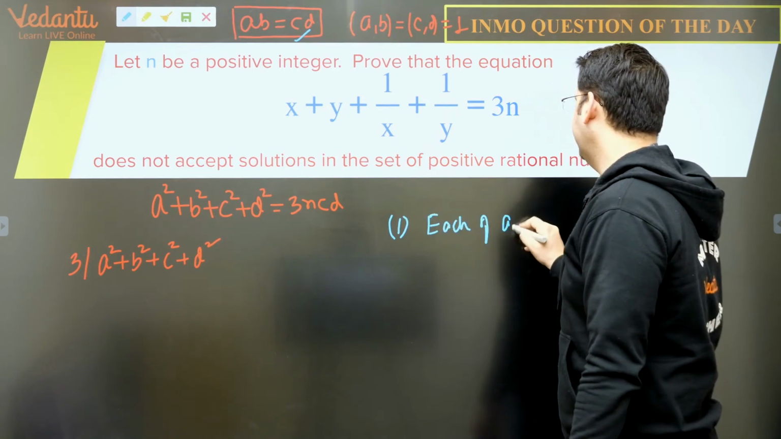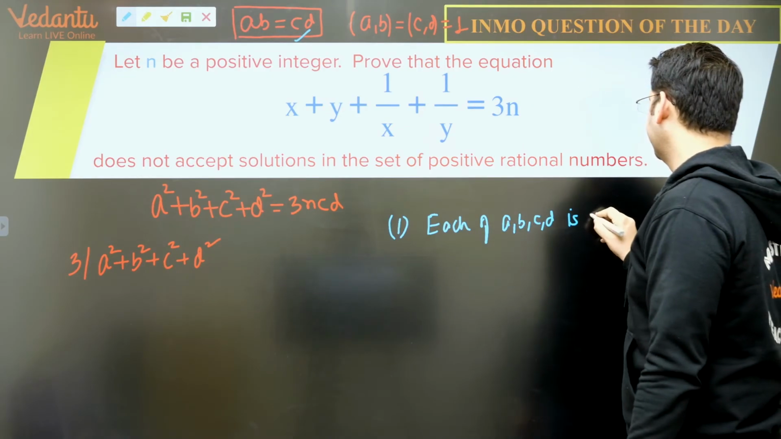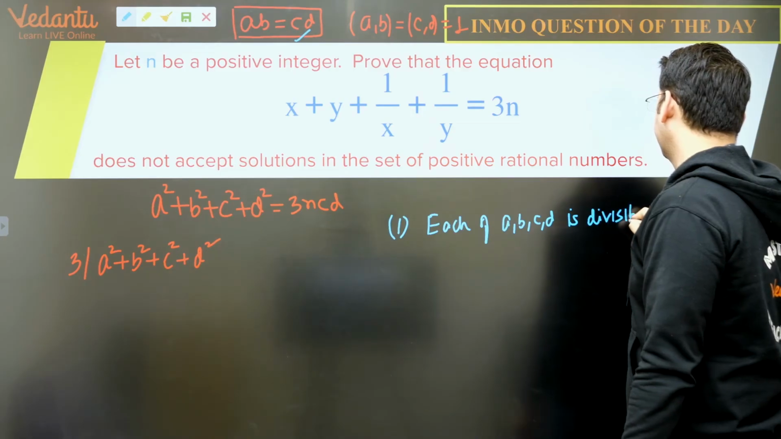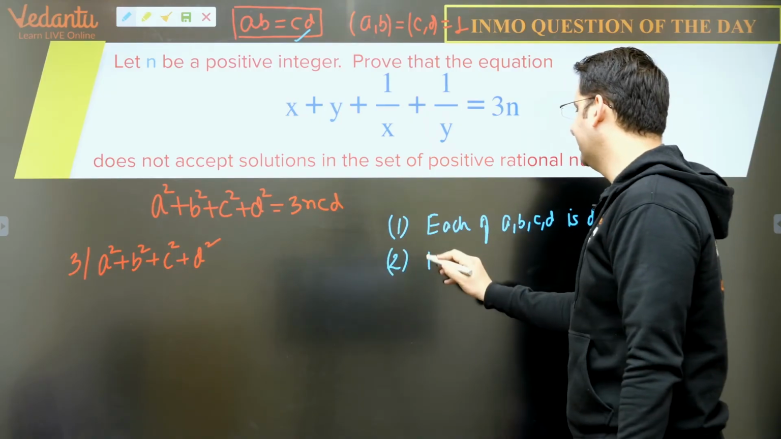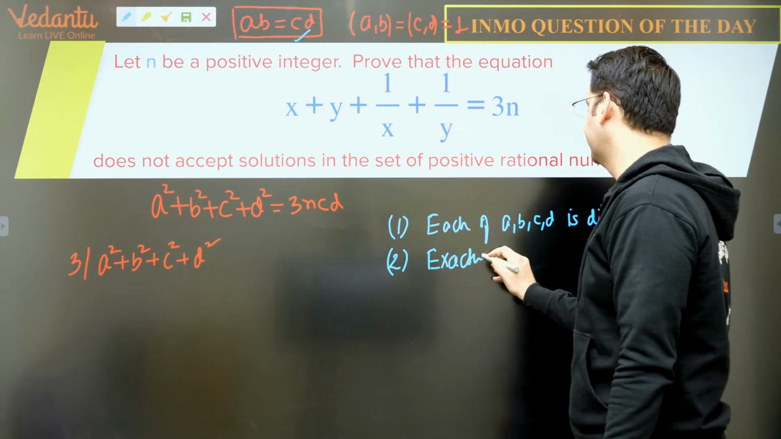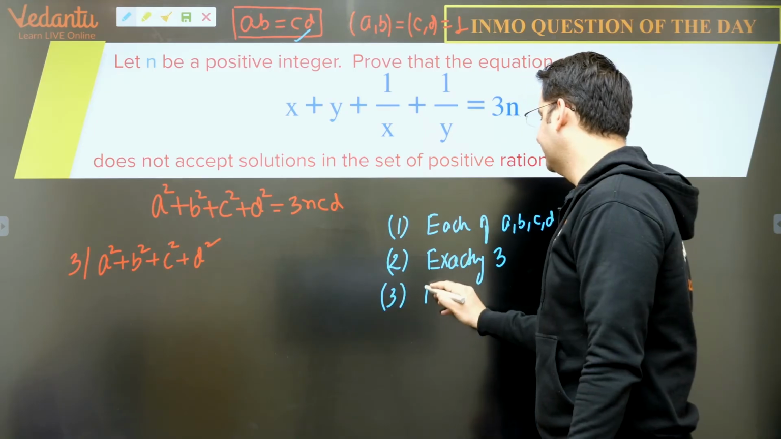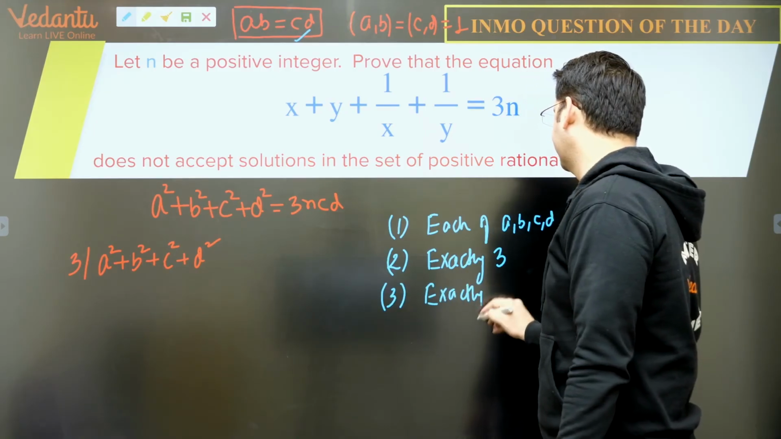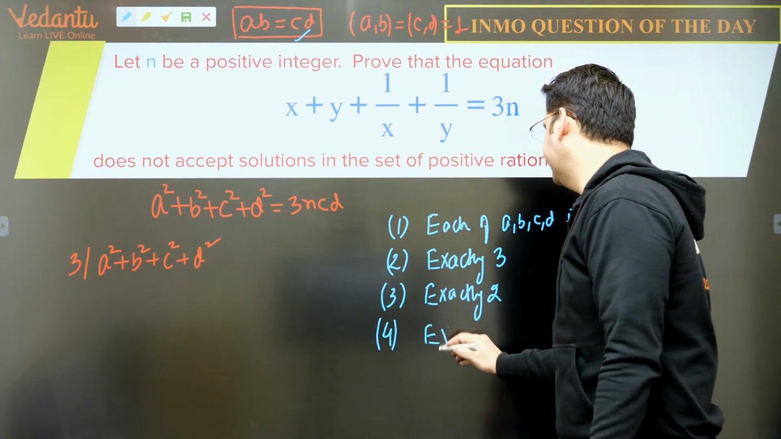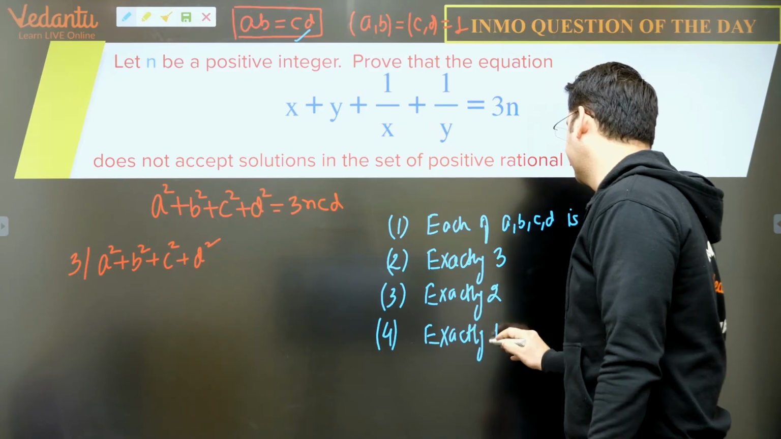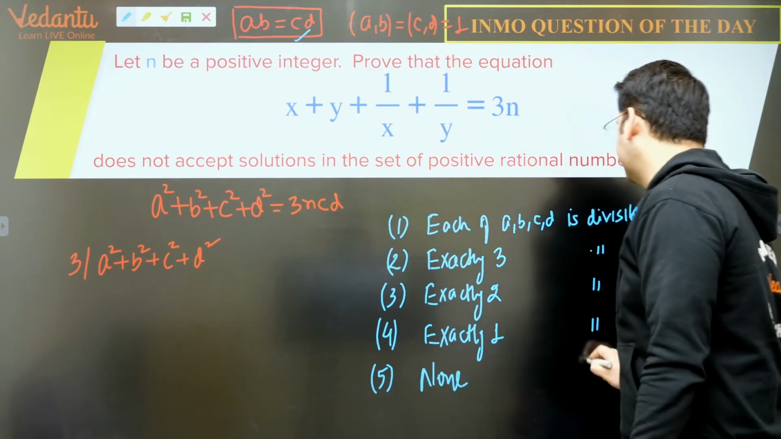Each of A, B, C, D is divisible by 3. Case 2 can be exactly 3 divisible by 3, exactly 2 are divisible by 3, exactly 1 is divisible by 3, none out of A, B, C, D is divisible by 3.